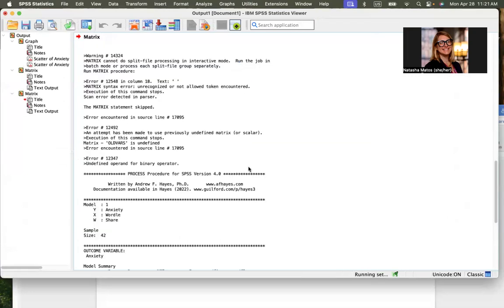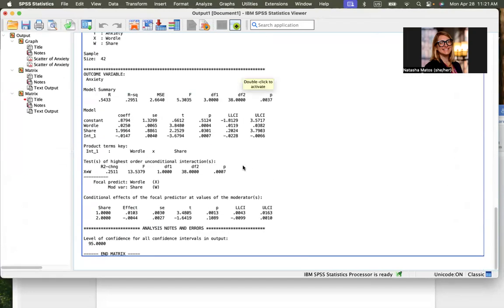So now you can see that we are getting a strange looking output. But the main thing that we're looking at to see if the moderator is significant is this line under Model where it says INT_1, that shows the interaction.